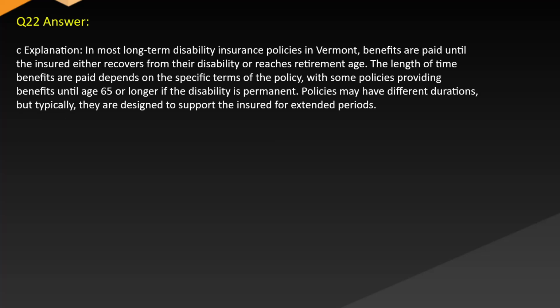Answer. C. Explanation. In most long-term disability insurance policies in Vermont, benefits are paid until the insured either recovers from their disability or reaches retirement age. The length of time benefits are paid depends on the specific terms of the policy, with some policies providing benefits until age 65 or longer if the disability is permanent. Policies may have different durations, but typically they are designed to support the insured for extended periods.